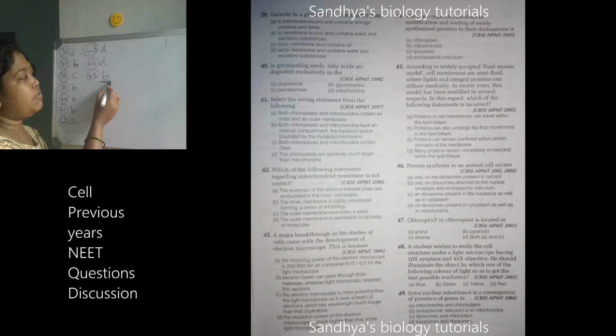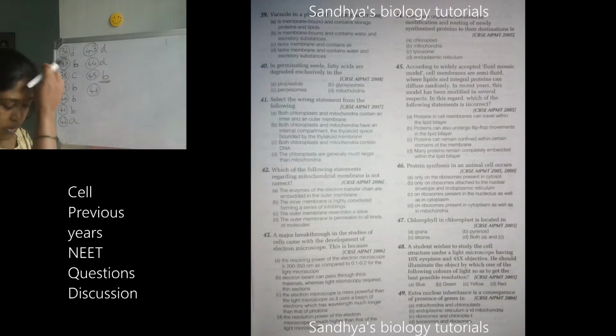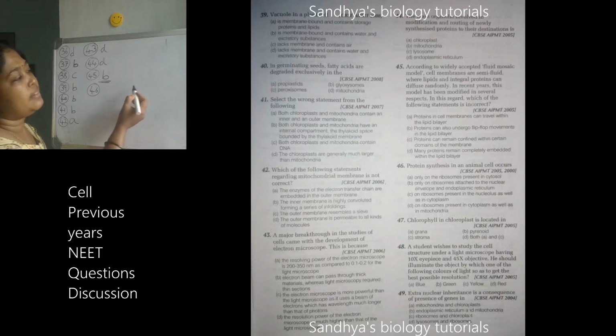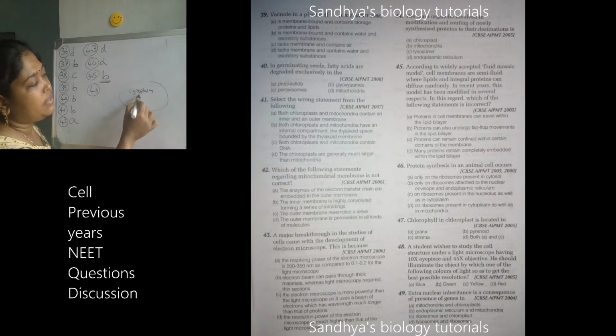Okay, first you check, 45th answer is B, and 46th: protein synthesis in an animal cell occurs. Ma'am, what is cytosol? Cytosol is nothing but the matrix present in the cytoplasm other than the cell organelles.